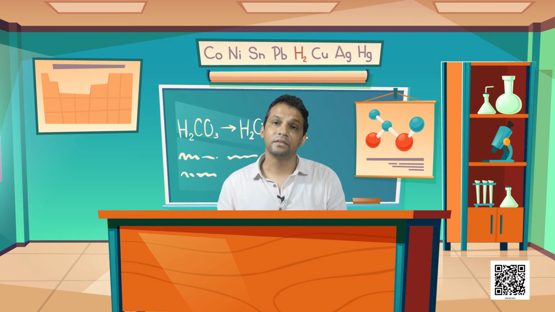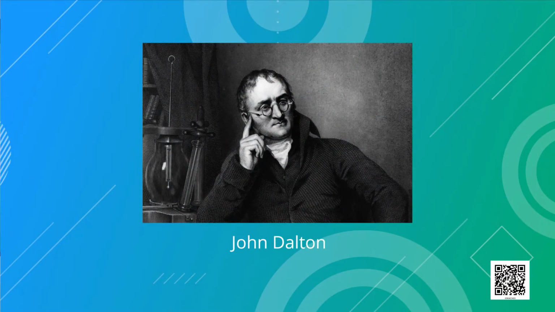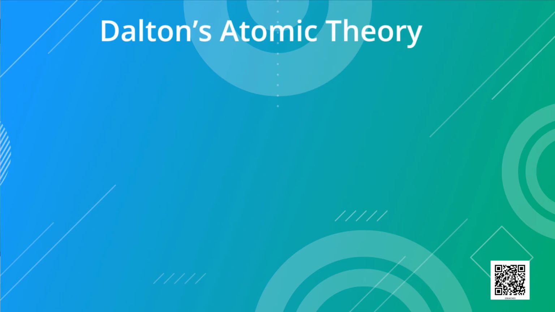Now, scientists came across a problem of defining and giving appropriate explanation to these concepts. A British chemist known as John Dalton came up with a theory known as Dalton's atomic theory. He gave an appropriate explanation of both the laws.